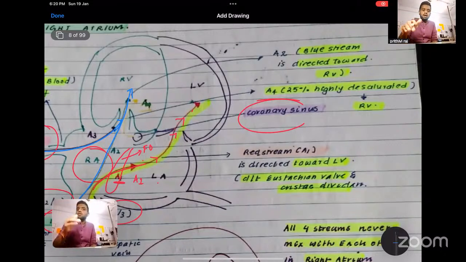So this is like a kind of traffic, right? Who is the policeman making all this work in a proper way? In the right atrium, the oxygenated blood has to enter only the left atrium, bypassing the right atrium. And the deoxygenated blood from the IVC, SVC, and coronary sinus has to enter the right ventricle via the right atrium. Which structure in the right atrium helps to do so? That is your eustachian valve.